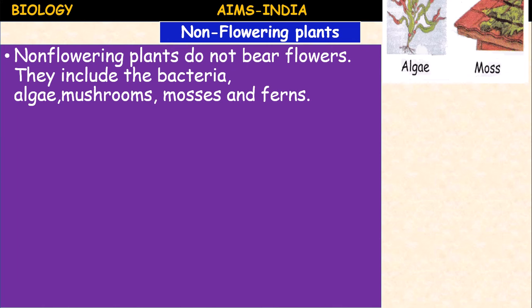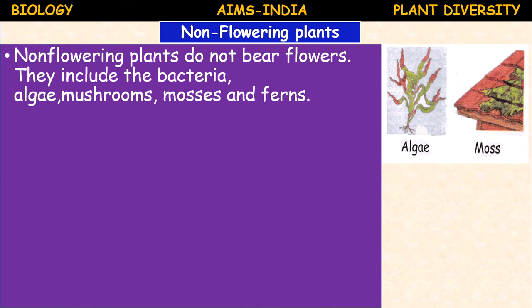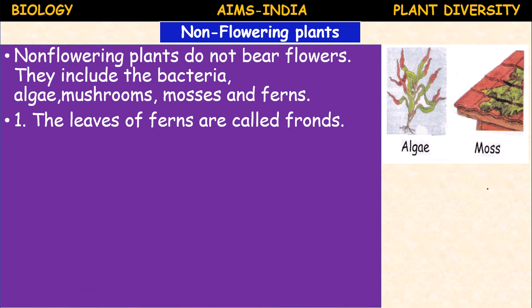Here you can see algae and a moss plant. The moss plants you can see generally during rainy season or winter season, growing on the bricks or on the walls as a green, shiny layer. The moss plants are called bryophytes.